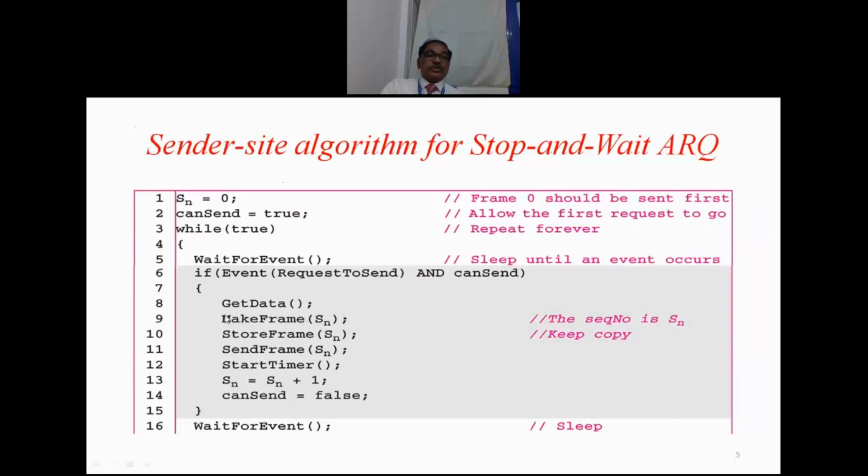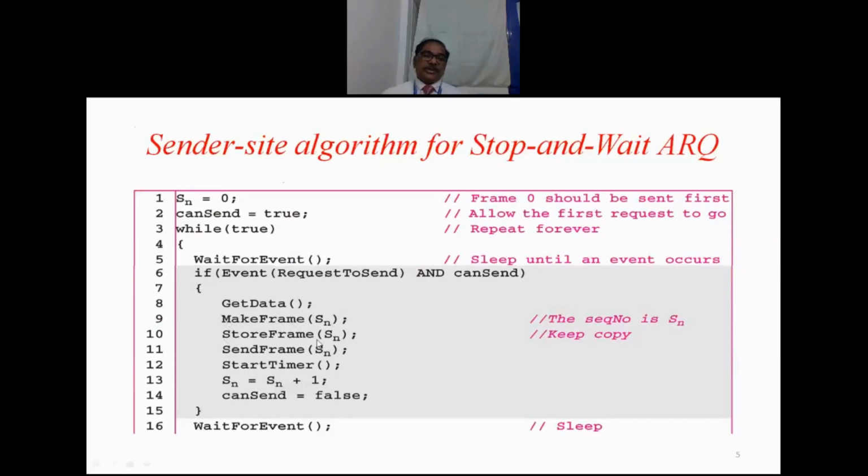Then, making the frame means putting the data coming from the network layer as the payload part in the frame, and adding the headers for the frame, like the physical address of the sender and receiver and the size of the frame. Then the error checking mechanism adopted and those details go in the trailer part. So that completes the making of the frame.